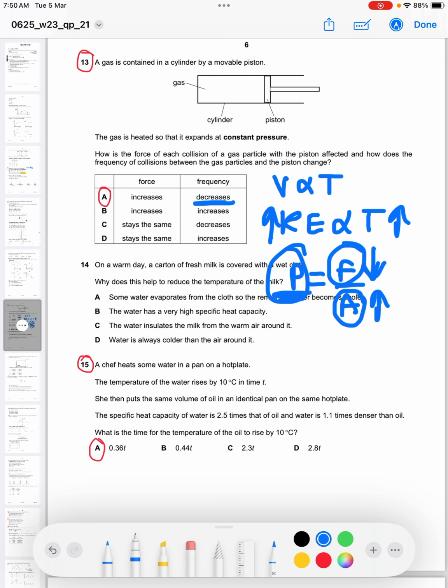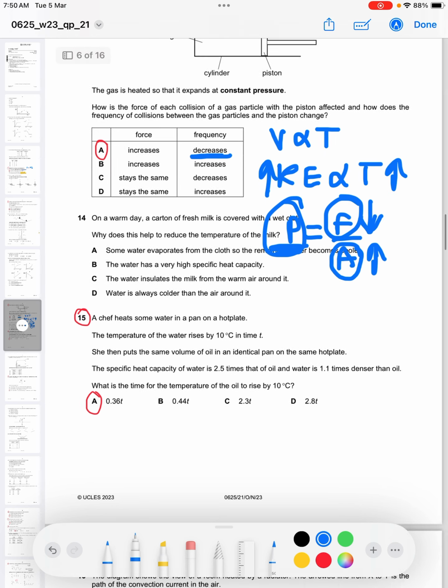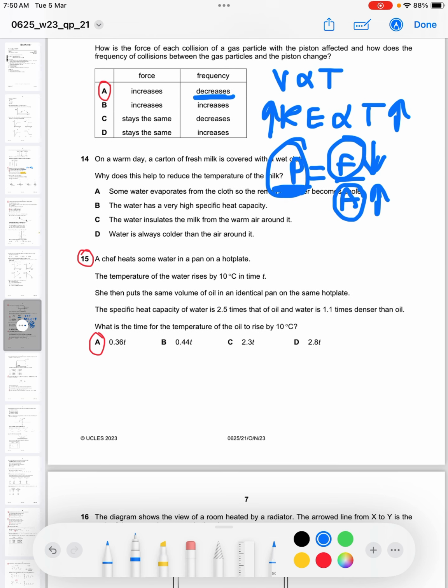The specific heat capacity of water is 2.5 times that of oil, and water is 1.1 times denser than oil. So the question asks: what is the time for the temperature of the oil to rise by 10 degrees Celsius?